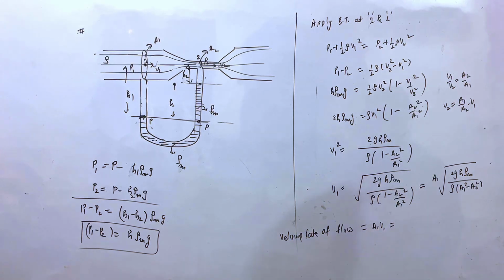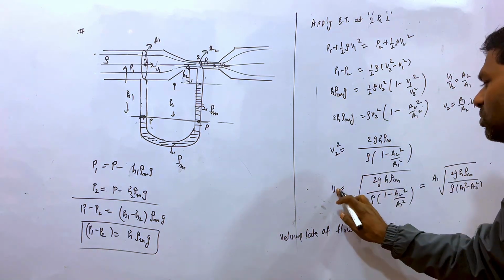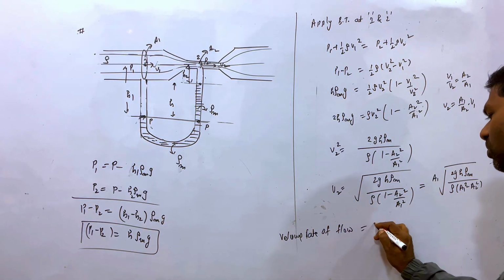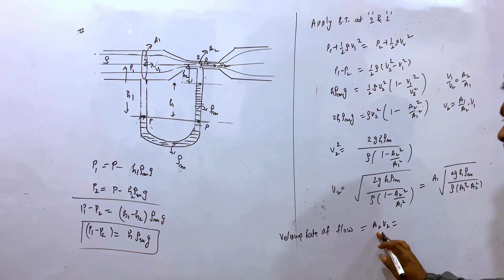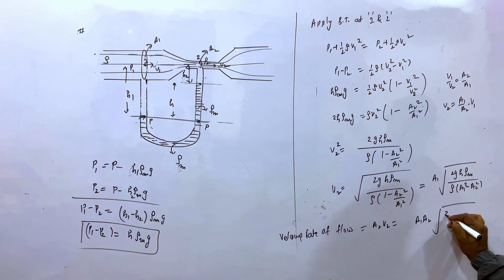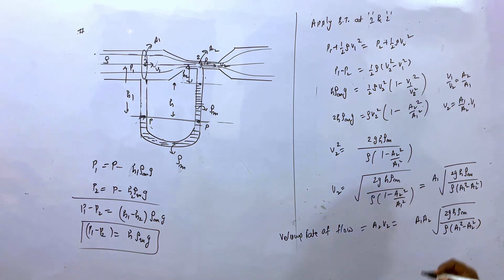If you multiply by A2, this is equal to V2, right? So to find the volume flow rate, this is A2 V2, multiplied by A2 now, so A1 A2 root over 2gh rho m, and this is rho A1 square minus A2 square.